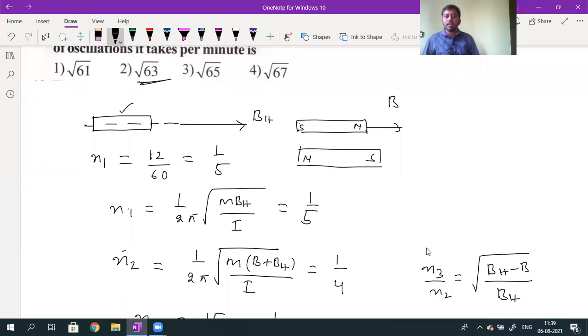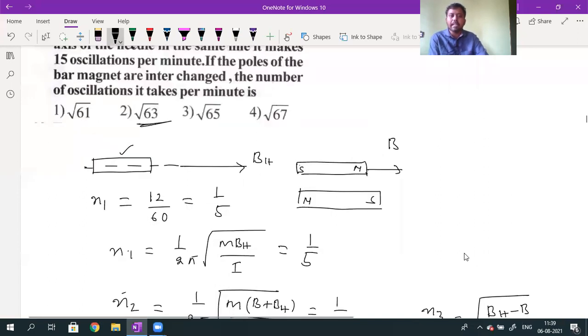Simple question only. Why is the N1 value 12? Here the answer options ask for the number of oscillations per minute. That's why I took the N1 value as 12 per minute.